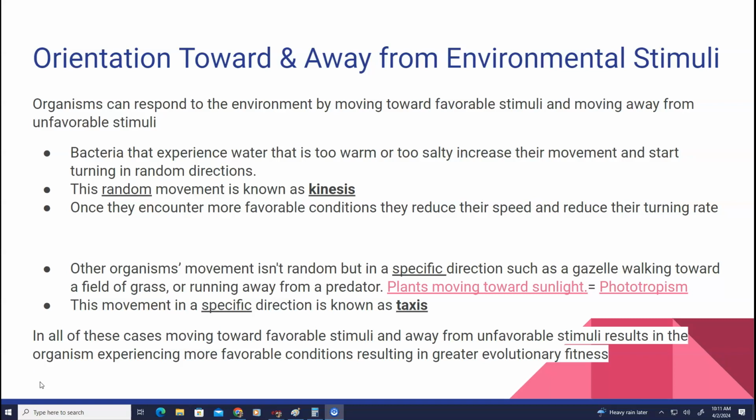An example of this would be plants moving toward sunlight. Here are two embedded videos that you can watch on your own, explaining phototropism, that plant moving toward the sun. In all these cases, moving toward favorable stimuli and away from unfavorable stimuli results in the organism experiencing more favorable conditions, resulting in greater evolutionary fitness.